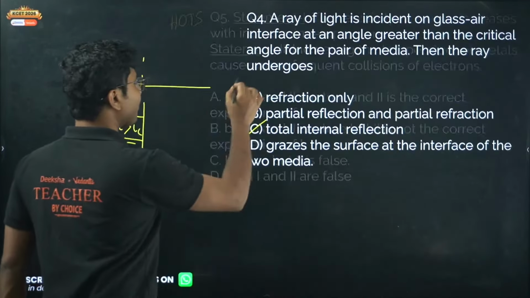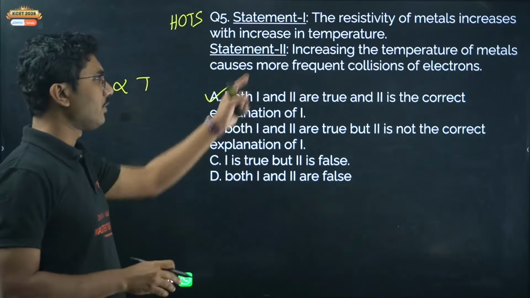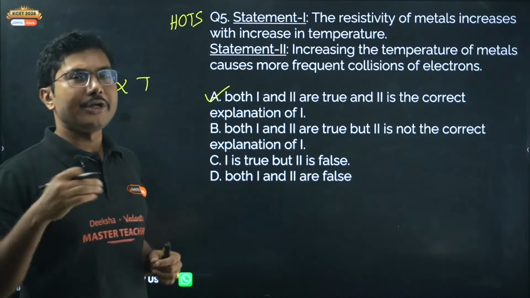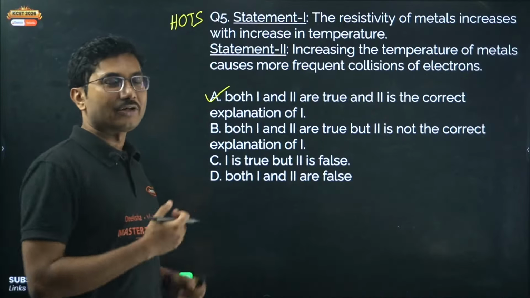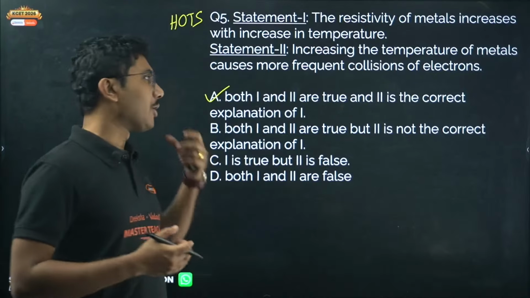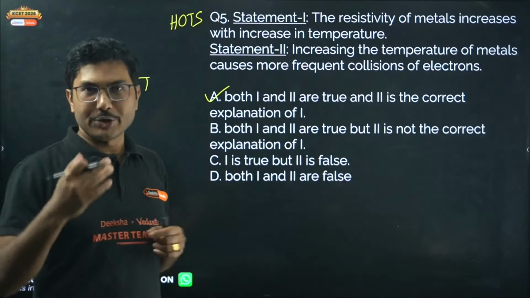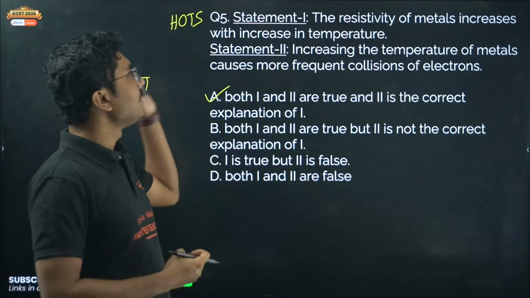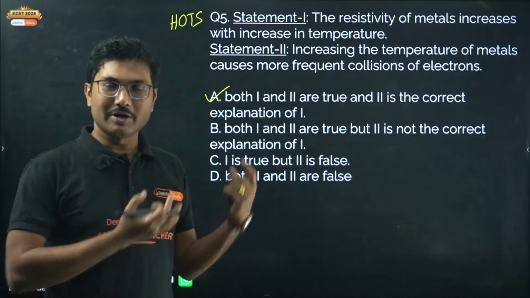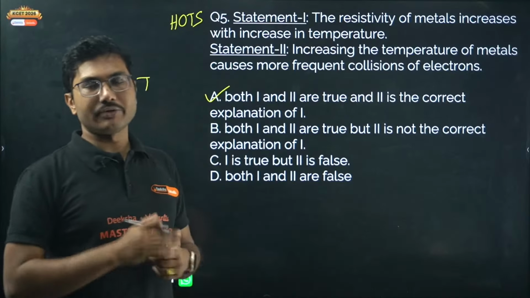Both are true. Now why both are true, you have to understand this. There are two reasons. First of all, more electrons vibrating means it is basically producing more resistance to any electron which is trying to drift. If you apply an electric field, the electrons will be drifting, but because there is more vibration, the electrons will drift slowly, and drifting slowly means the resistivity increases, because resistivity is the only thing that depends on temperature, and consequently resistance will also increase.